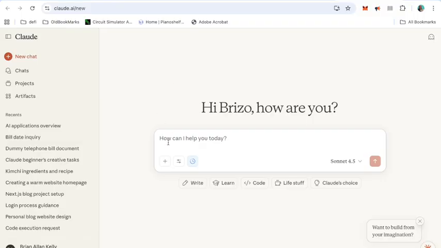So the first thing we see is a dialog box here with some other buttons underneath it that we can use, but we'll get to them later. Basically, all we're interested in here is this box where you can ask anything. If we look over to the left-hand side, these are recent conversations I've had with Claude.